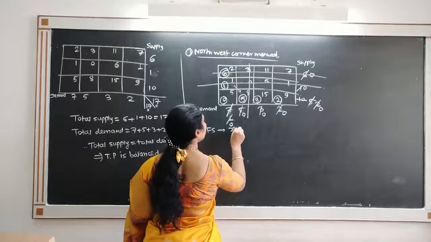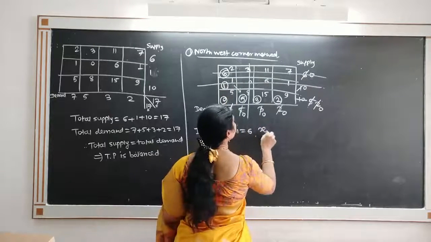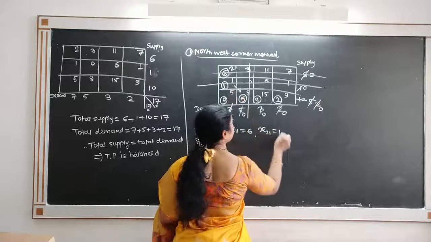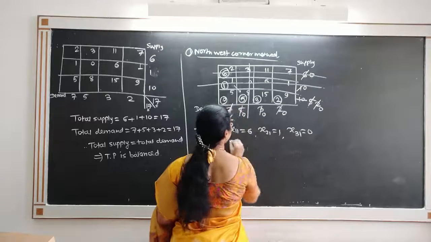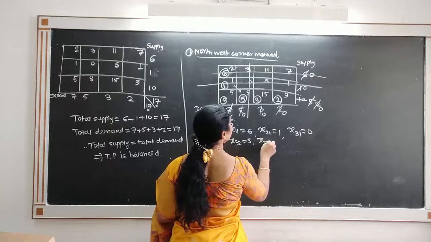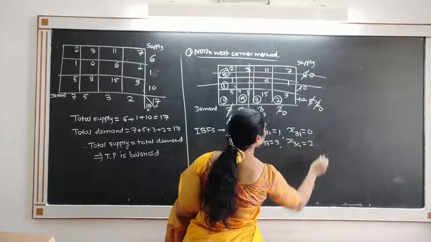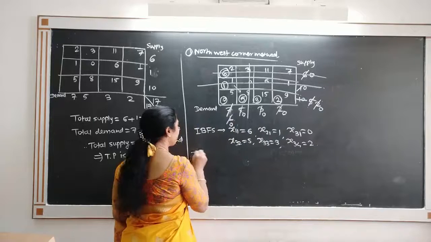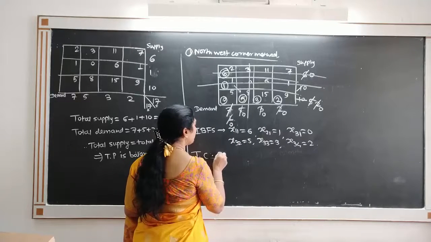It is x11 is equal to 6, x21 is equal to 1, x31 is equal to 0, x32 is equal to 5, x33 is equal to 3, and x34 is equal to 2. This is the initial basic feasible solution. And what is the transportation cost? Transportation cost is